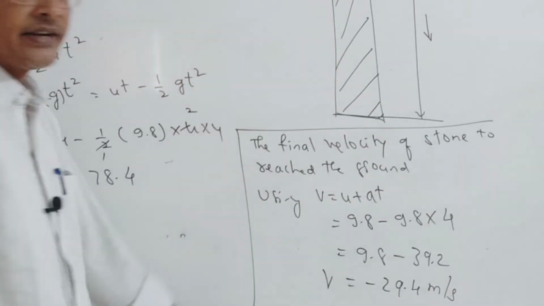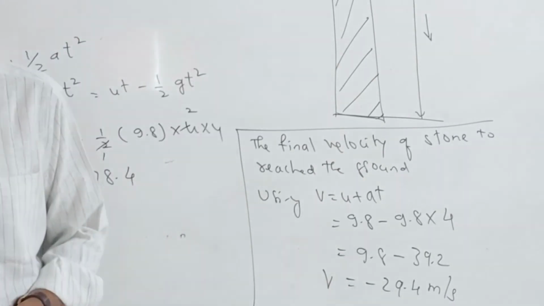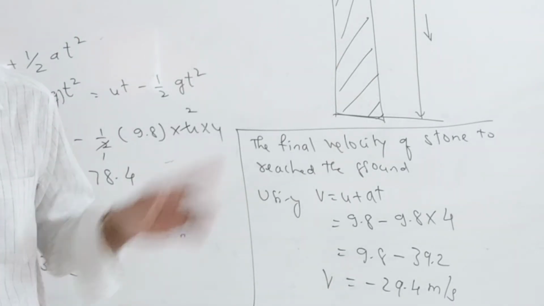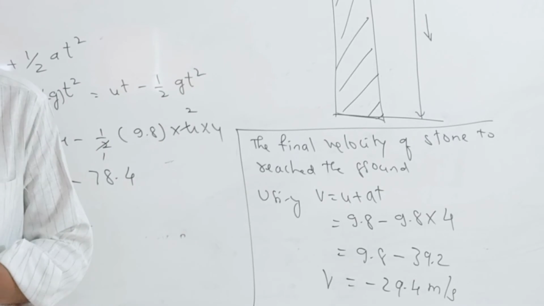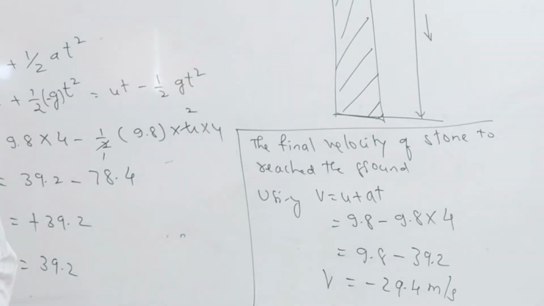The negative sign indicates that the initial velocity and final velocity are in opposite directions. So both are opposite in direction. Because of that we have taken the negative sign.